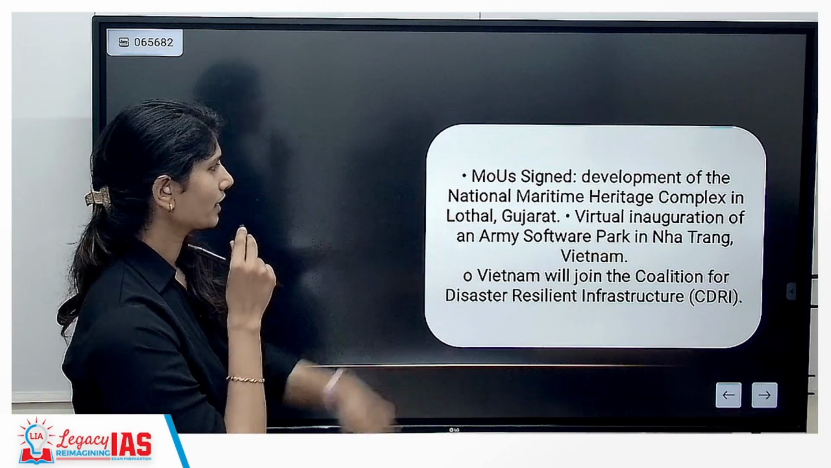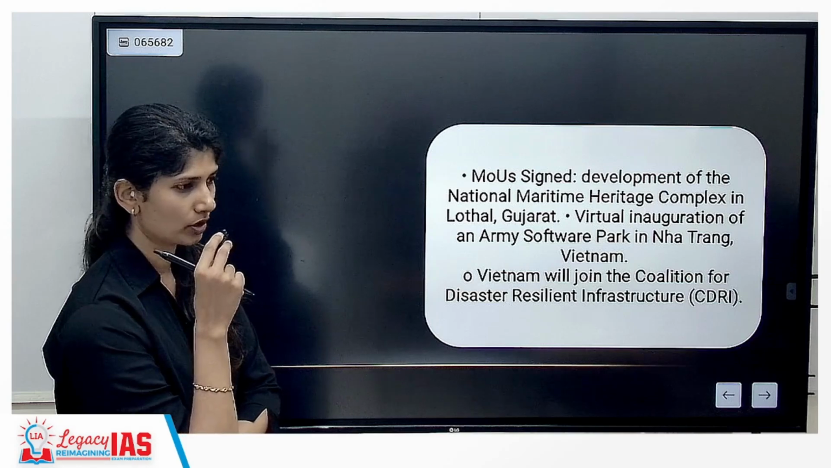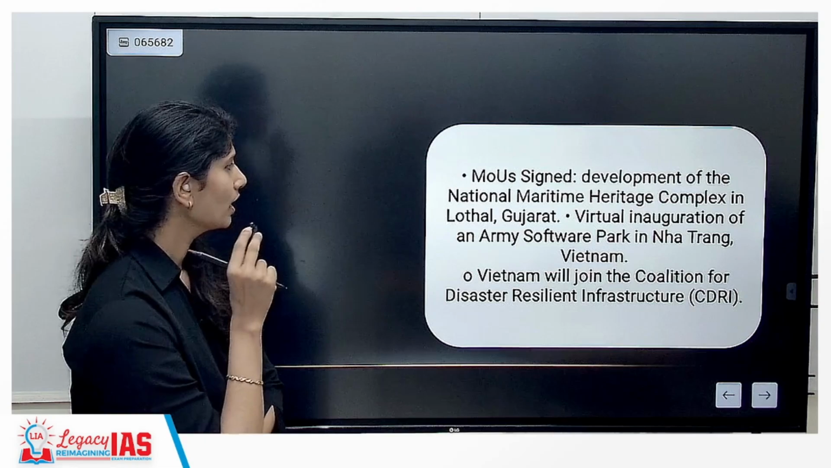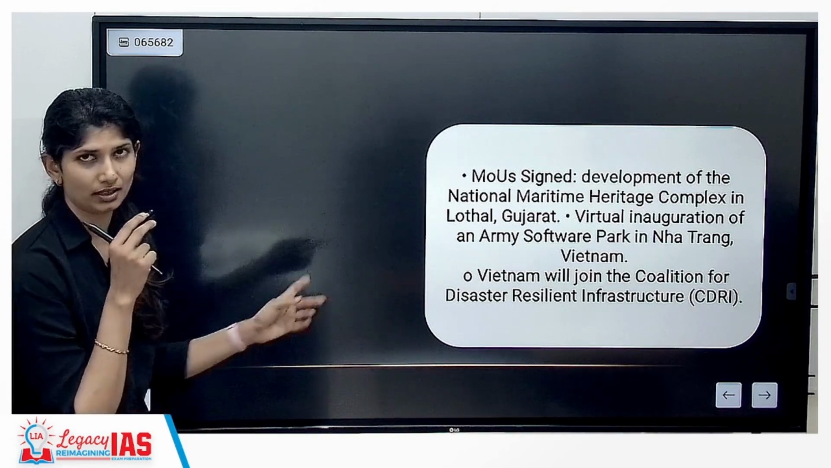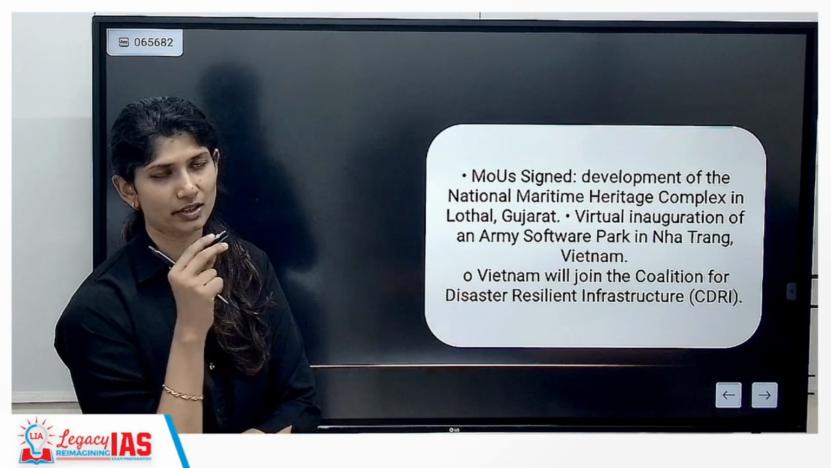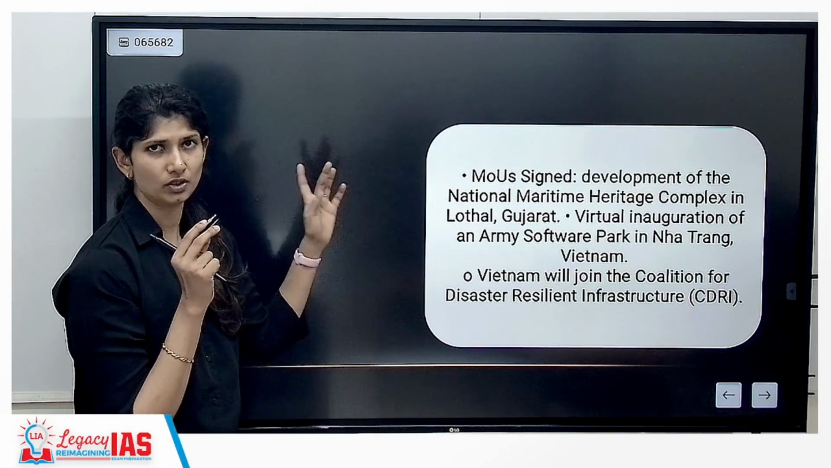A national maritime heritage complex is signed, that is to be coming up in Lothal, Gujarat. So these are explicitly only from a prelims perspective. Then there was a virtual inauguration of Army Software Park in Vietnam. Vietnam will join the Coalition for Disaster Resilient Infrastructure. Strictly from a prelims perspective, important to note this stuff.